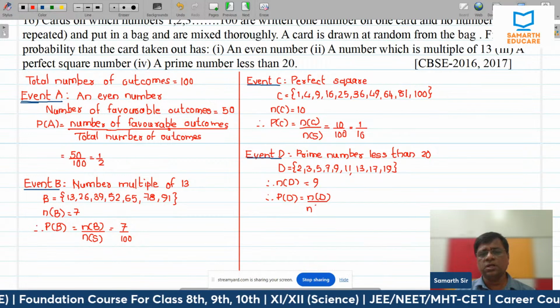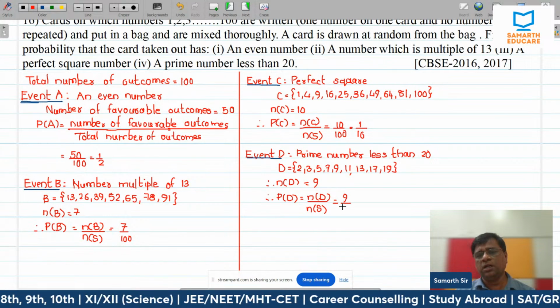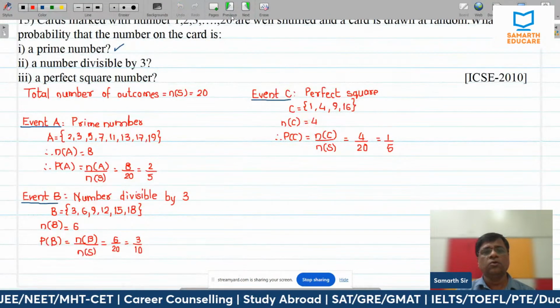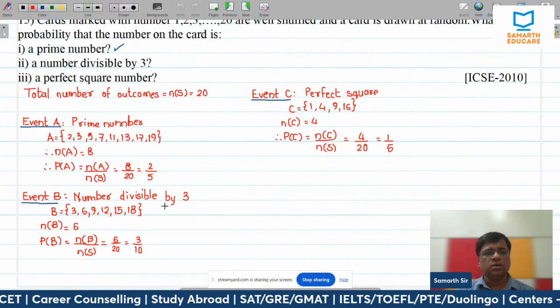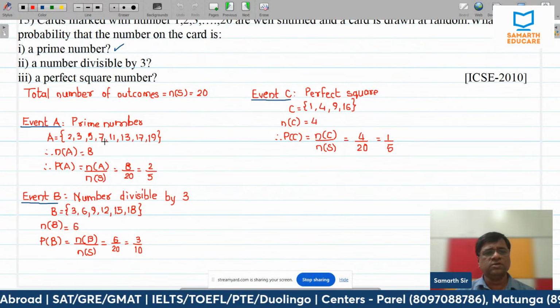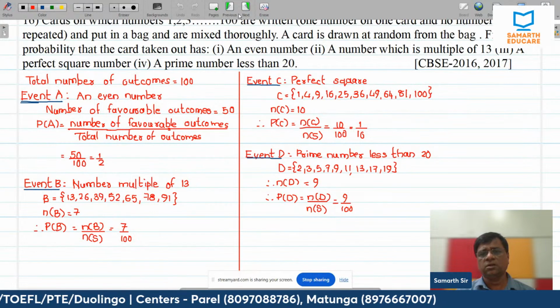Favorable outcomes divided by total number of outcomes, that is 9 upon 100, not divisible. So we'll keep it as it is. Here also prime numbers, there are 8 points, 2, 3, 5, 7. So what mistake have we made? Oh, I'm so sorry.